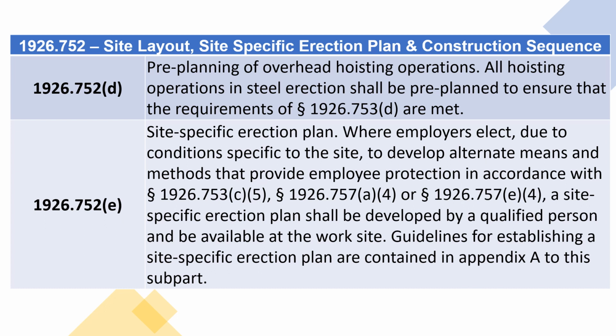1926.752(e). Site-specific erection plan. Where employers elect, due to conditions specific to the site, to develop alternate means and methods that provide employee protection in accordance with Section 1926.753(c)(5), Section 1926.757(e)(4), or Section 1926.757(e)(4), a site-specific erection plan shall be developed by a qualified person and be available at the work site. Guidelines for establishing a site-specific erection plan are contained in Appendix A to this subpart.